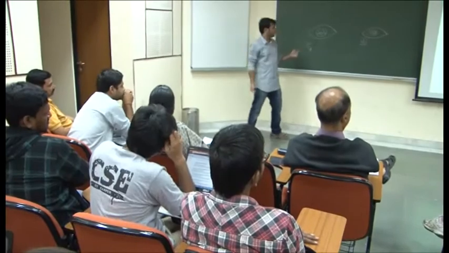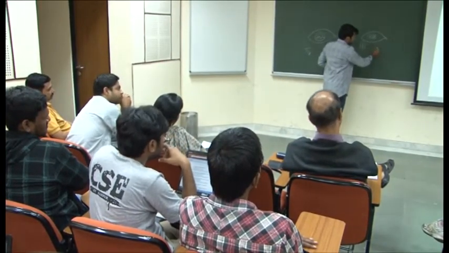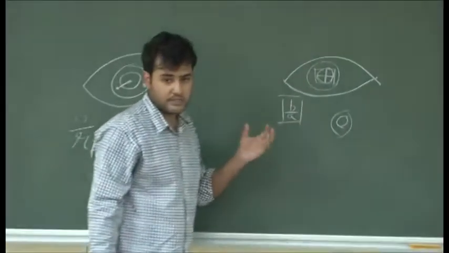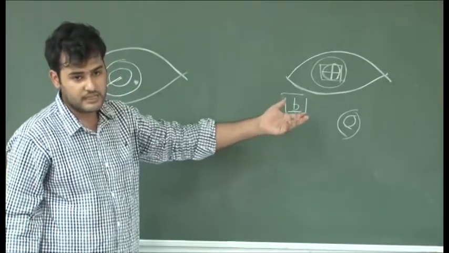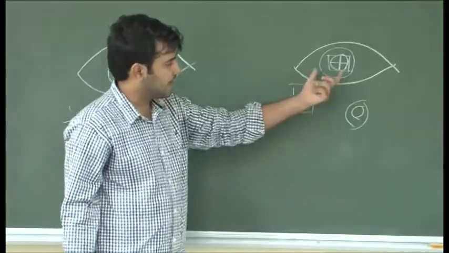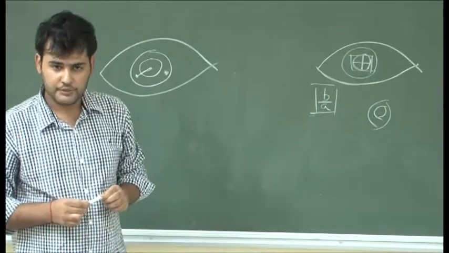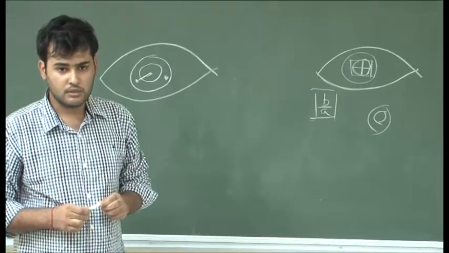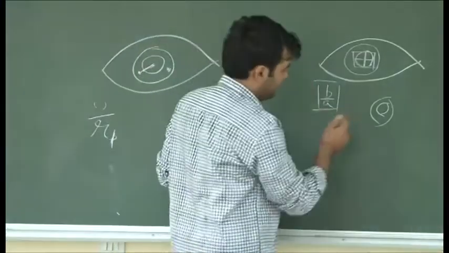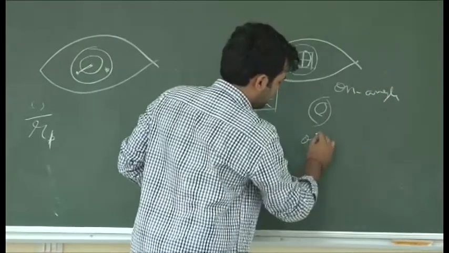Yes. And moreover, sir, in the first case there is also one problem. We assume that the pupil and the iris are perfectly circular, which is not true. It might be elliptical in some cases, and when it is off angle, it is already an ellipse, and we consider it a circle. B by A would be on the major axis and minor axis. One case is on angle, and the other case is off angle.